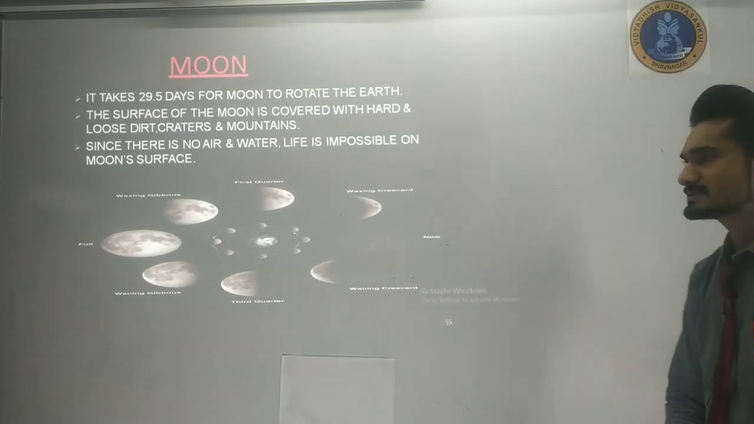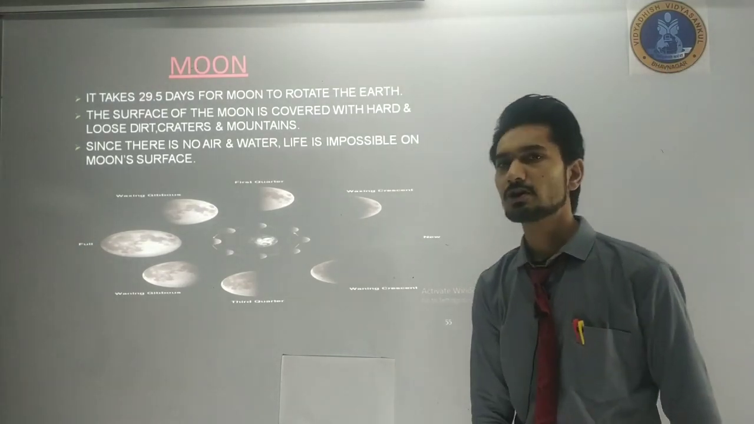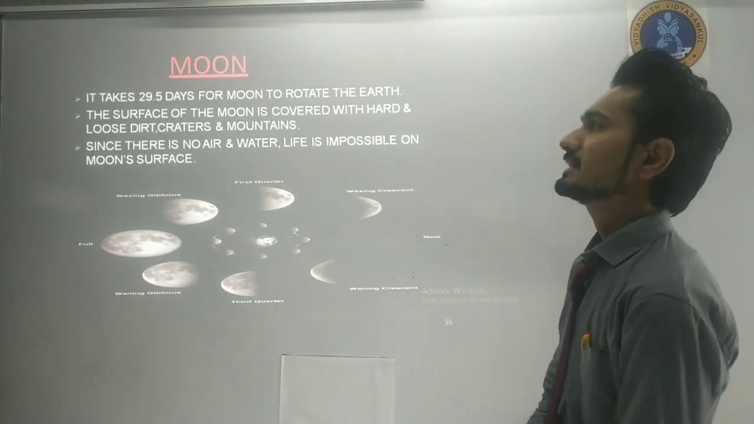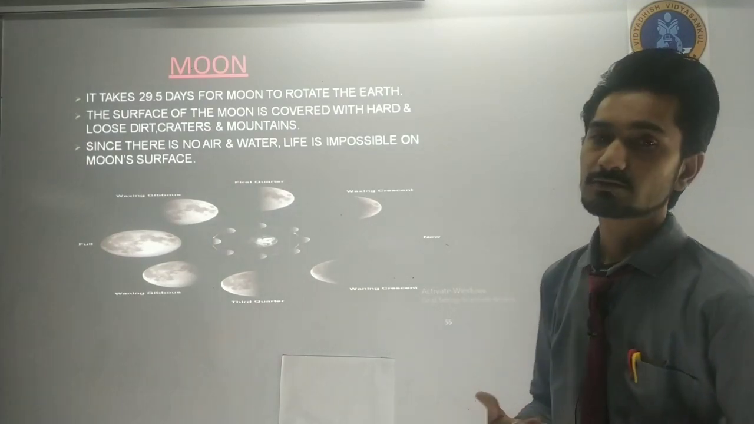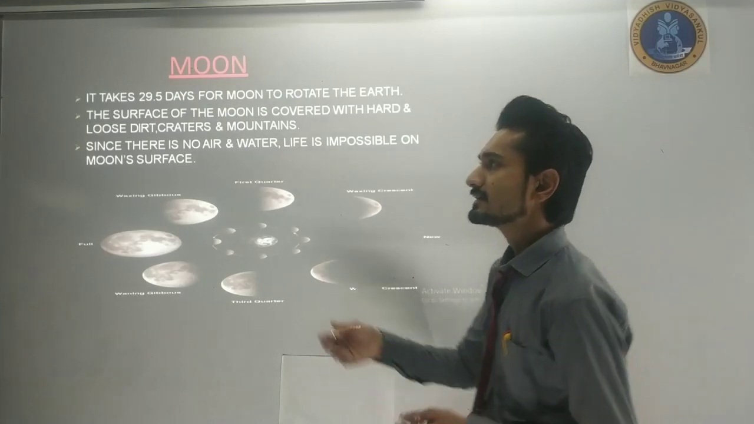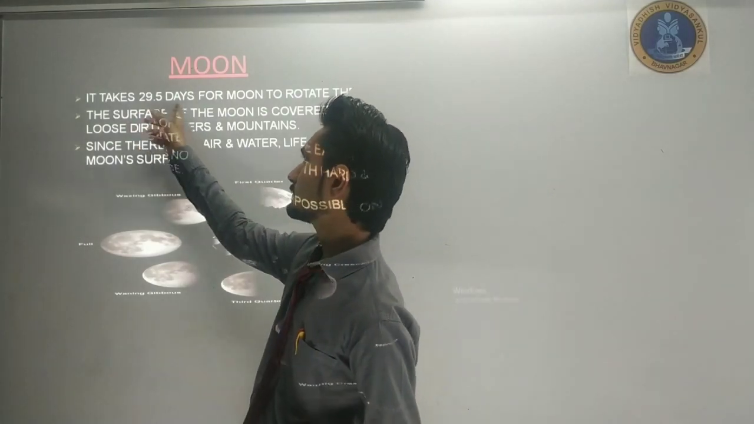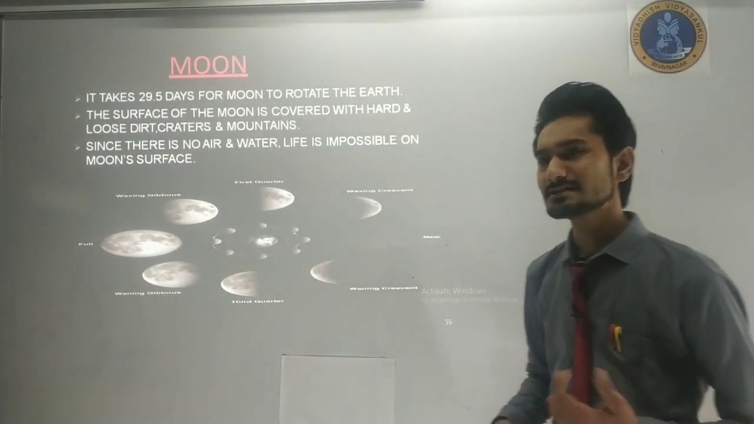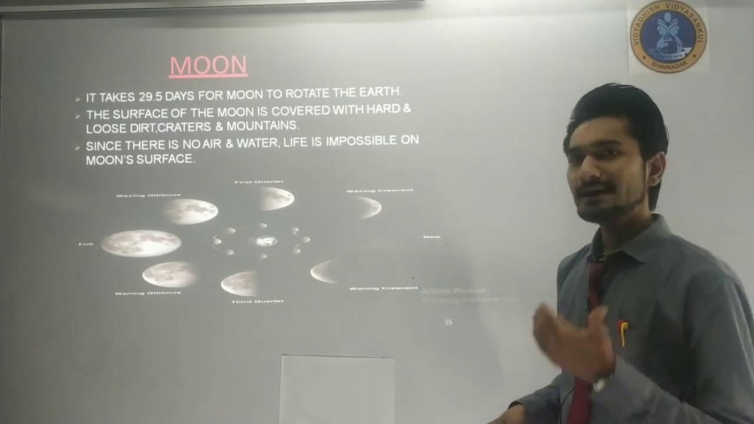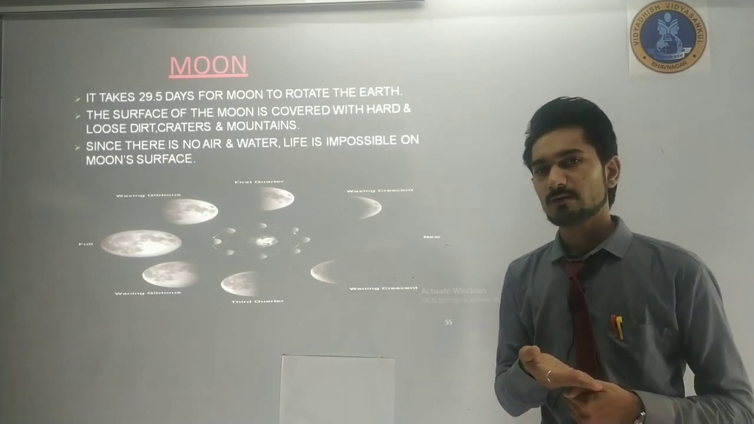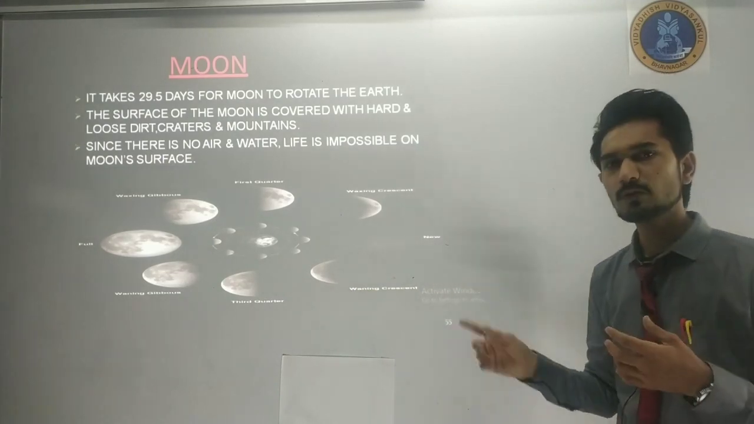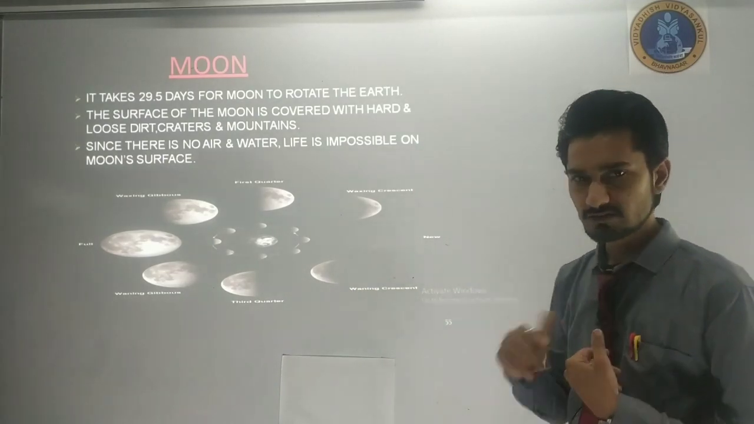So, moon's phases and its short note: it takes 29.5 days for the moon to rotate around the earth. You can see it very clearly that it only takes 29.5 days. It means it takes 29 days and the 30th day as a half day. In a half day it will cover the whole revolution around the earth.